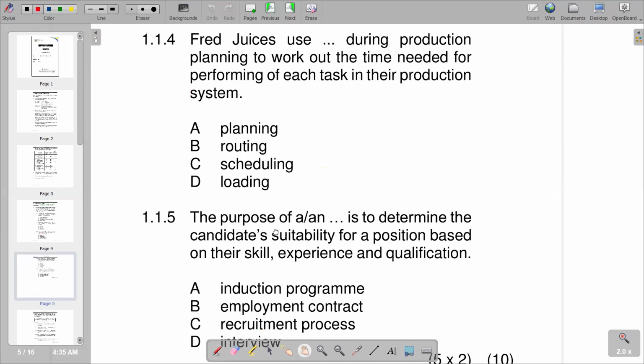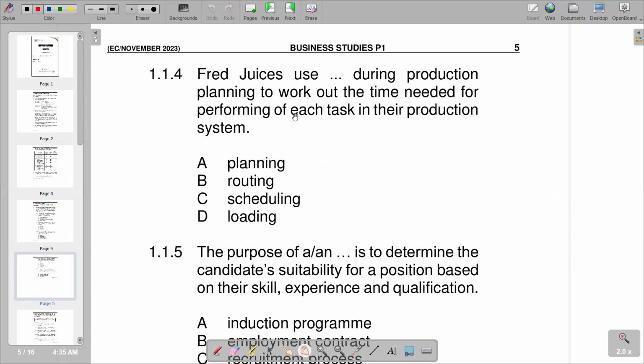We have got a question there, which is: Fred uses dash during production planning to work out the time needed for performing each task in their production system. So we see that we've also got a term in the phrasing of this question, which is the production system. Looking at the responses that we have there, we have planning, routing, scheduling, and record loading.